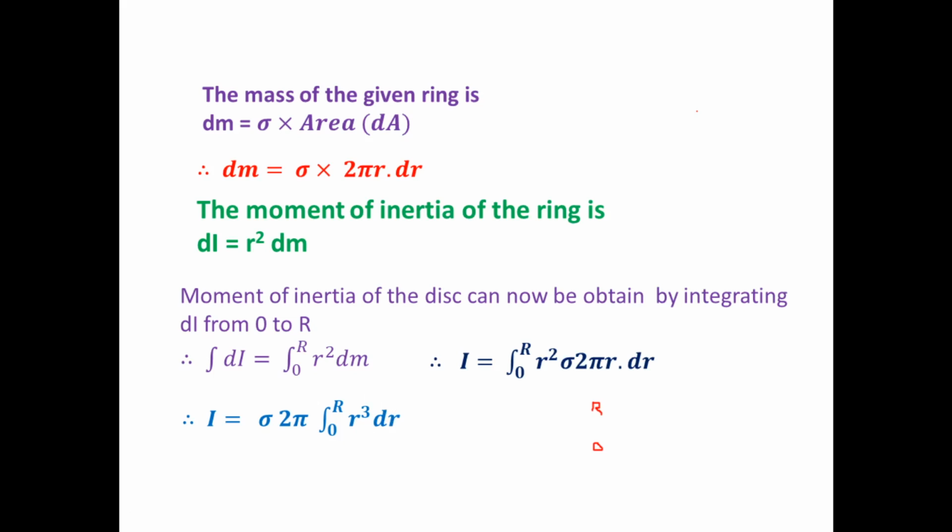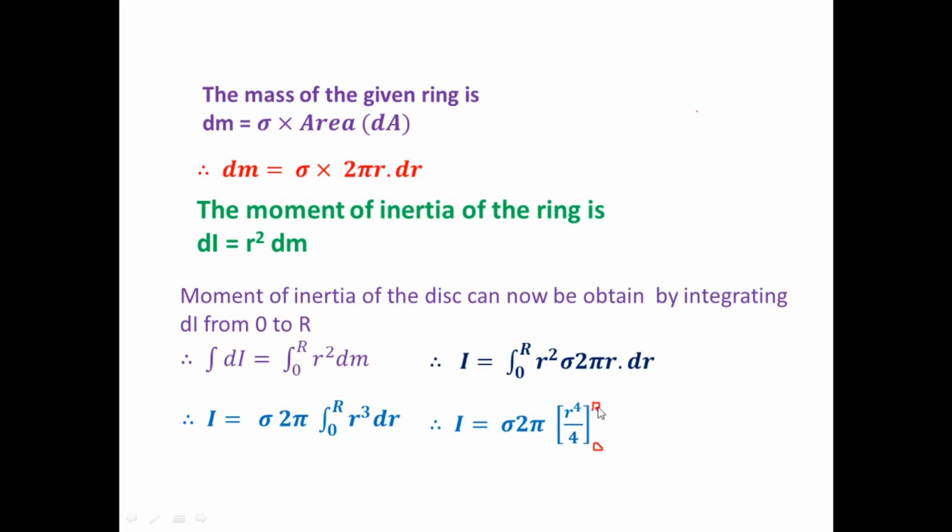So we find I is equal to sigma into 2 pi, r raised to 3, so n plus 1 is 3 plus 1, that is 4. So we get the integrating value r raised to 4 upon 4 with the limiting value 0 to r.